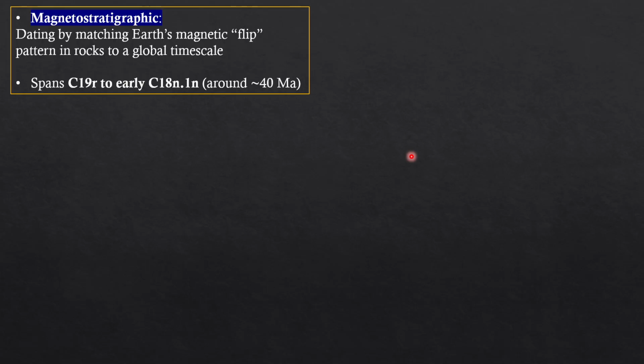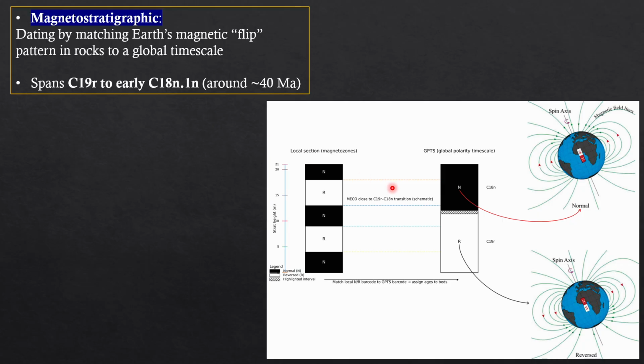Magnetostratigraphy is also used for dating, in which the MECO event is present in the C19 reverse and normal polarity. Normal polarity means the normal magnetic field which you see today, but reverse means the opposite magnetic field throughout the world. So the MECO event is present between the normal and reverse polarity.